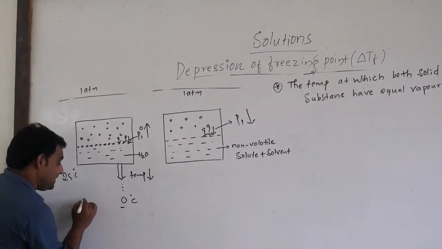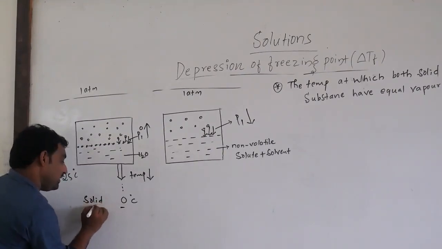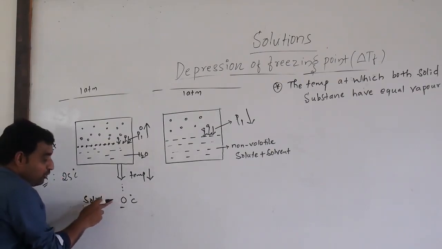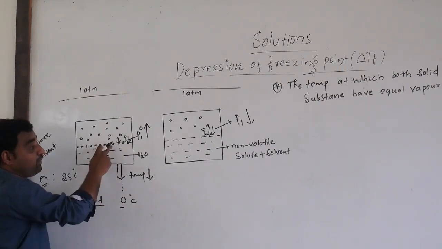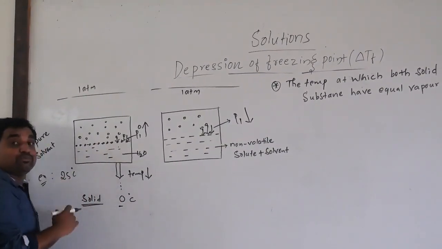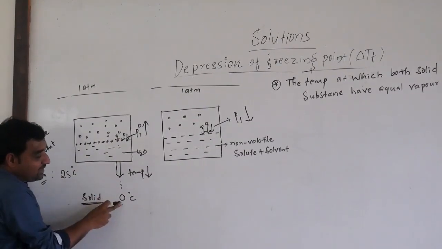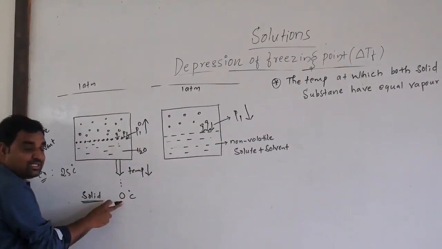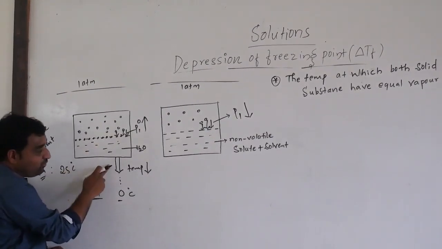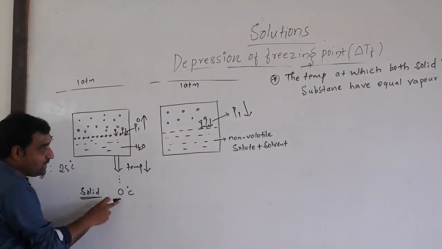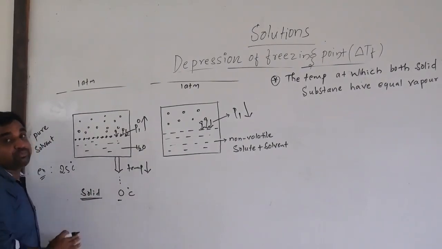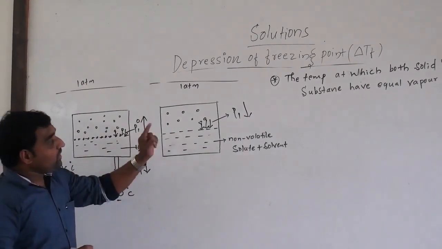At 0 degrees Celsius, it will become solid. It means the vapor pressure of the solid state and the vapor pressure of the solvent are equal, then the liquid starts to freeze. So, as it is a pure solvent, it will freeze at 0 degrees Celsius. At 25 it is in the liquid state, and now we are decreasing the temperature to 0 degrees Celsius; this solvent will start to freeze or convert into ice.